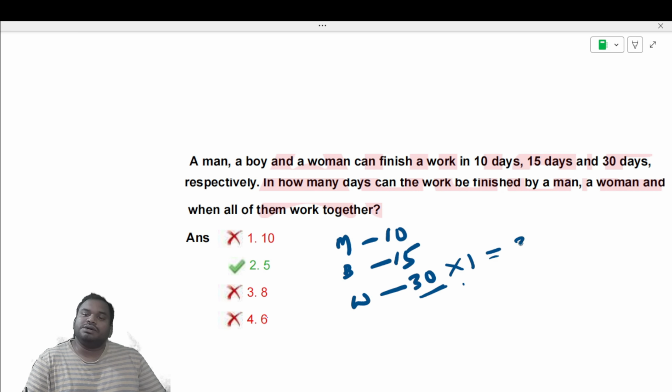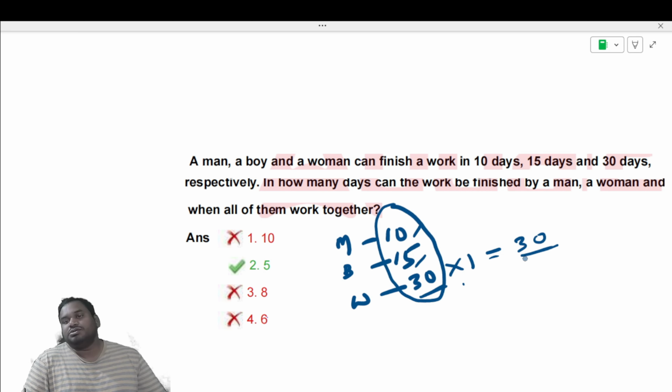What are you going to get? 30. Then you have to verify whether this 30 is divisible by both 15 and 10. If it is divisible, then that is the LCM. So 30 is divisible by 15 in 2 times. The same way, 30 is divisible by 10 in 3 times. So it means 30 can be the LCM of these 3